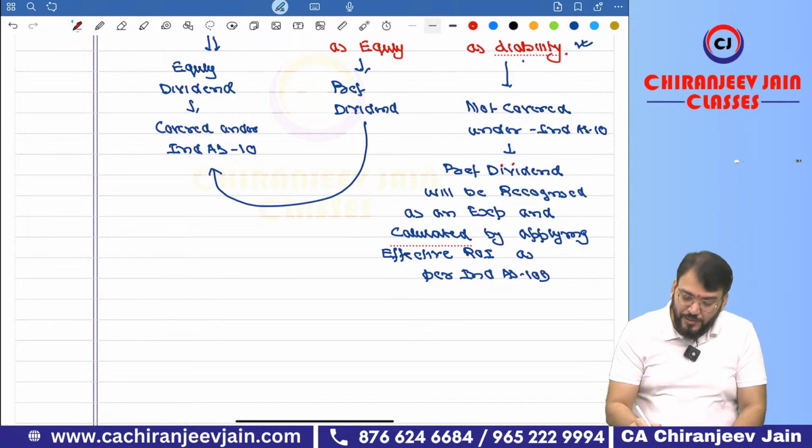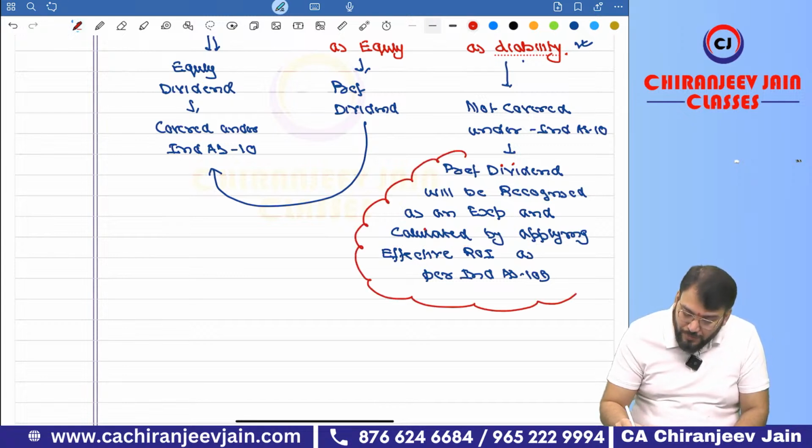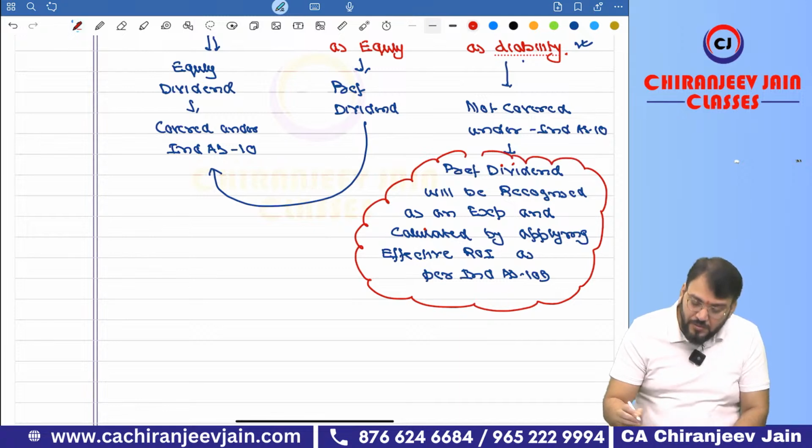As per Ind AS 109. Just write down and leave it. Don't think much. Write down and leave it.